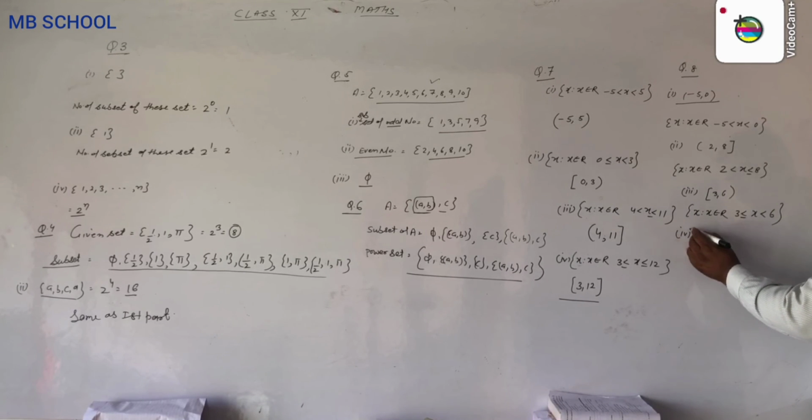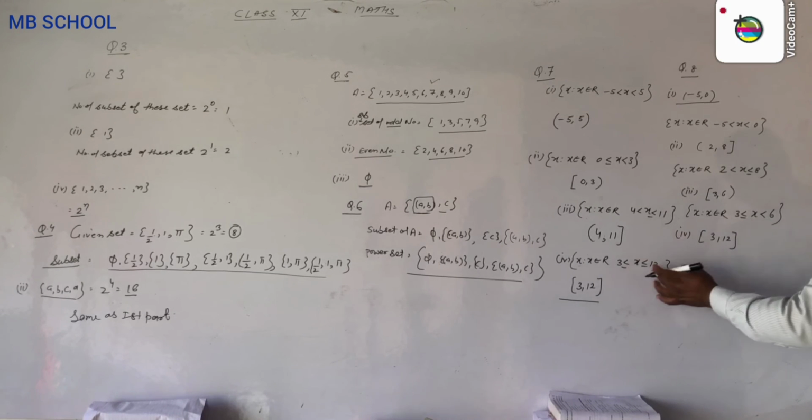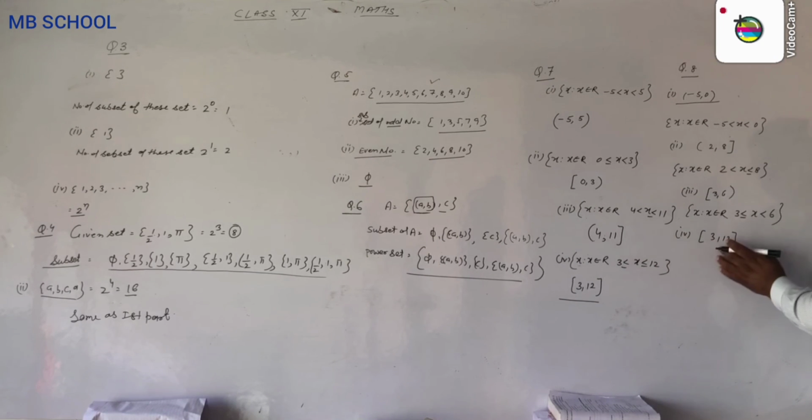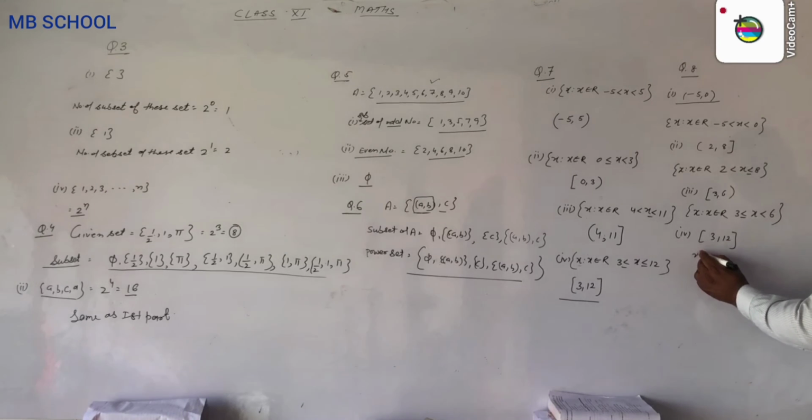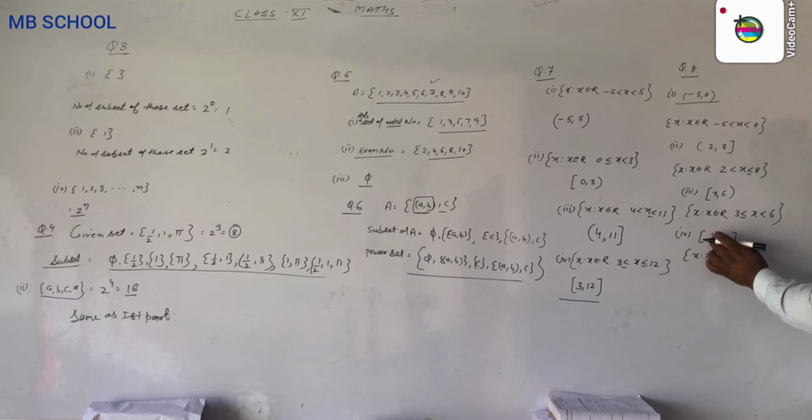And the last part is 3 and 12. Write this part same as this. Now I write x such that x belongs to R. It says 3 and 12, also including 3 and 12: 3 less than or equal to x less than or equal to 12. This is your fourth part.